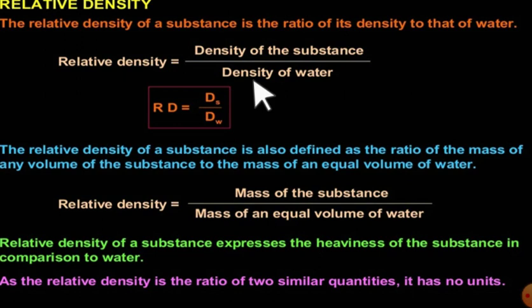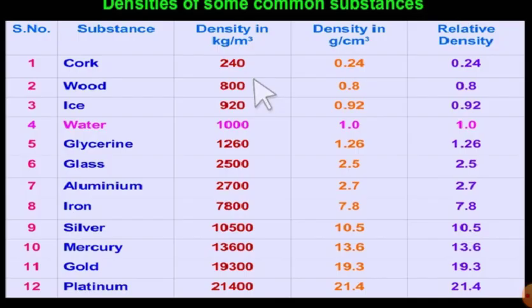Okay, so let's see some of the values of relative density of some substances. Now you see coke has a density of 240 kg per meter cube. So in gram per centimeter cube, you will have 0.24, and its relative density is also 0.24.